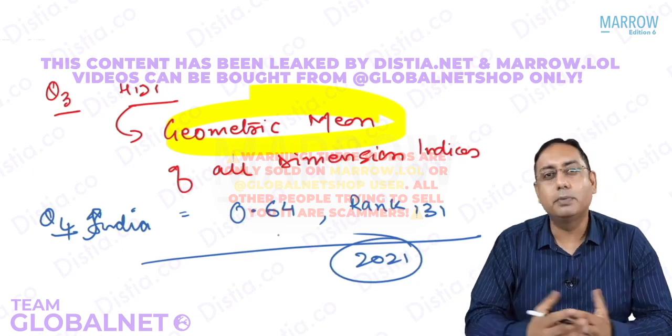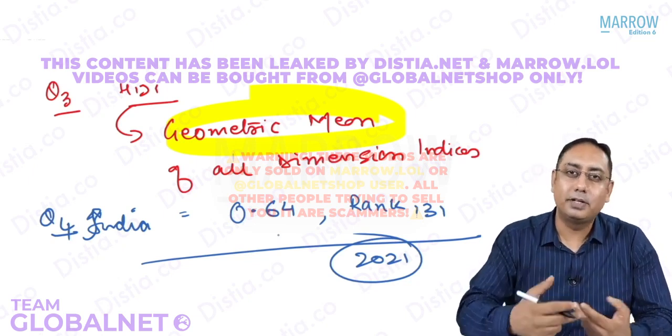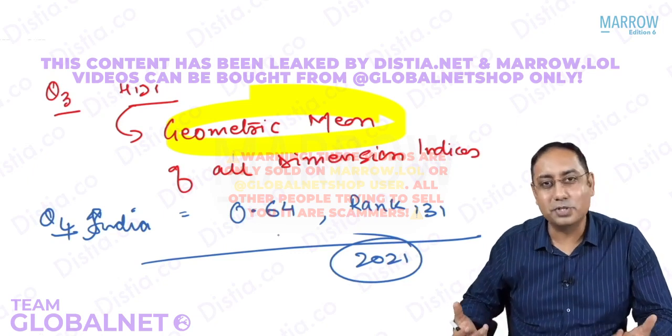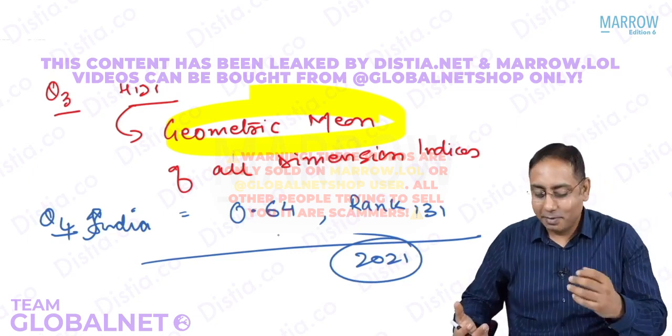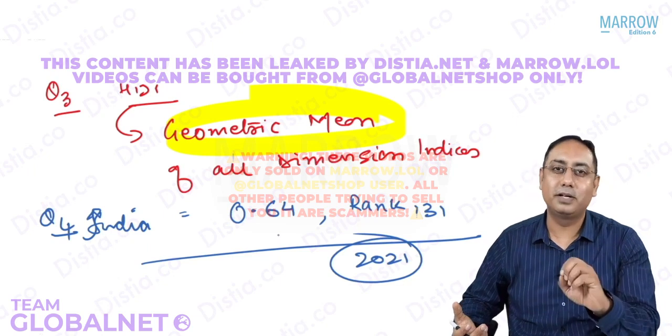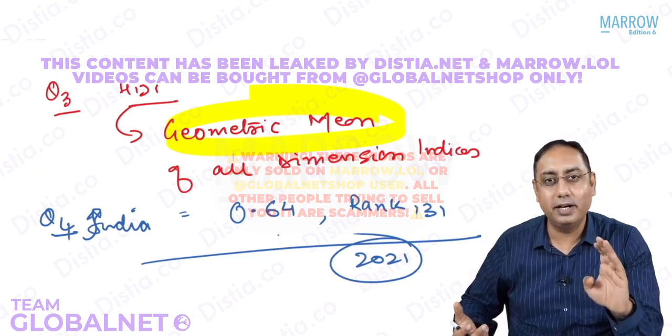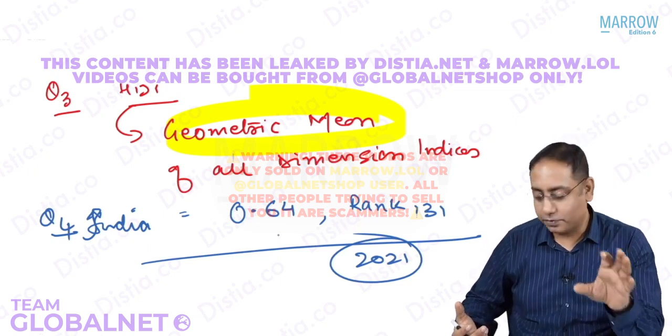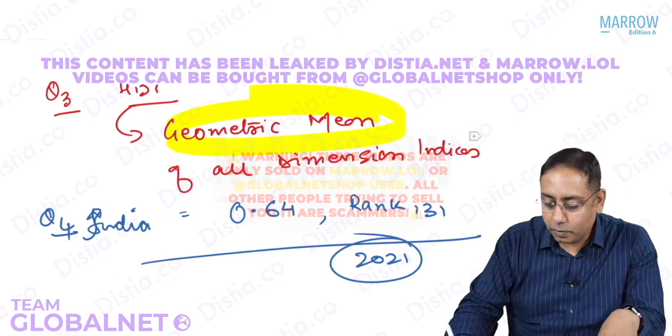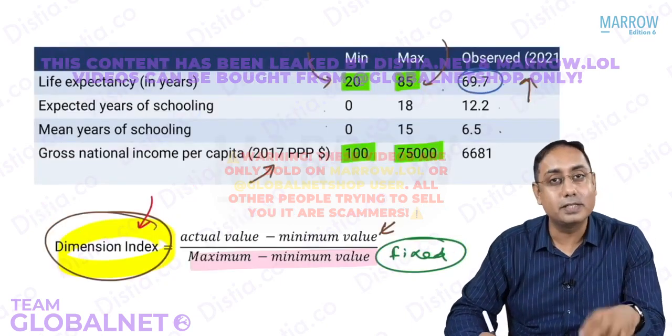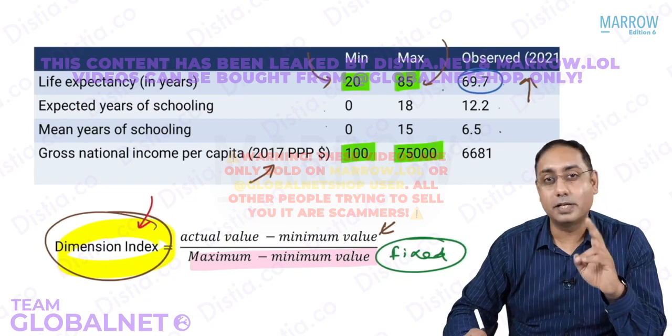This could have changed, but that's how it is. Every time the data changes, my classes also change, and I have to memorize the numbers again. But for the HDI, remember that in 2021 the HDI that we have for India is 0.64 and the rank is 131. If you would like, you can remember the life expectancy, which is important. It is 69.7 years for India.